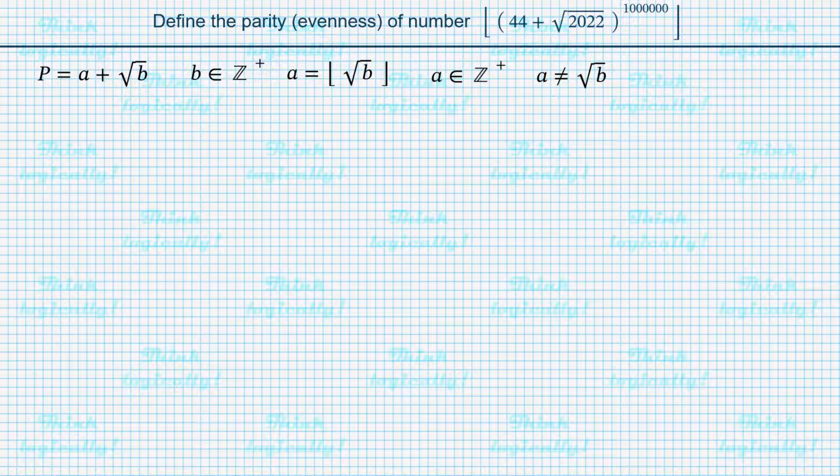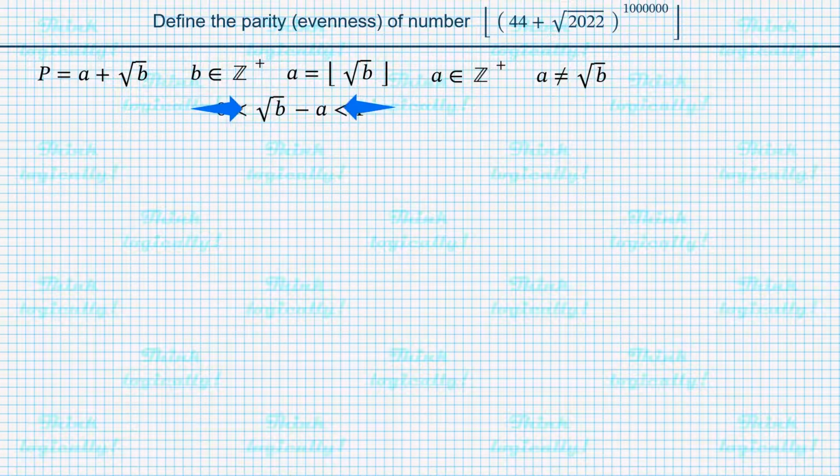So, we assume that a is not equal to the square root of b, but a is the integral part of the square root of b, so it cannot be more than the square root of b. Therefore, a must be less than the square root of b, while the next number a plus 1 is greater than the square root of b. Subtracting a from all three sides of this double inequality, we find that the square root of b minus a is more than 0 and less than 1.